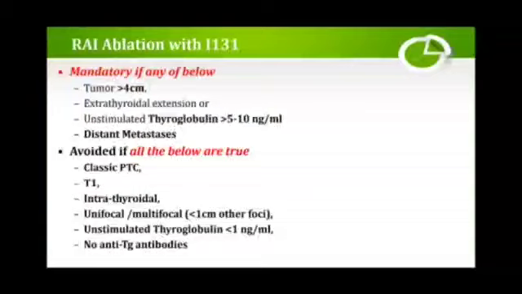Okay, other than the thyroidectomy that you do for malignancies, radioactive iodine ablation also plays a role. Where is it indicated? Mandatorily, it is when the tumor is more than 4 cm, extrathyroidal extension, or unstimulated thyroglobulin more than 5 to 10 nanogram per ml, or when there is distant metastasis. Along with the surgery, radioactive iodine ablation is a must. Okay, avoided. Where is it avoided?